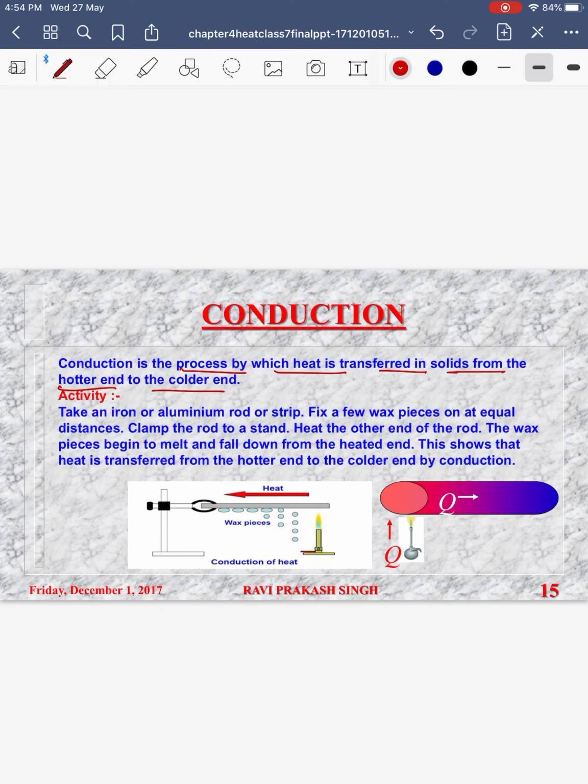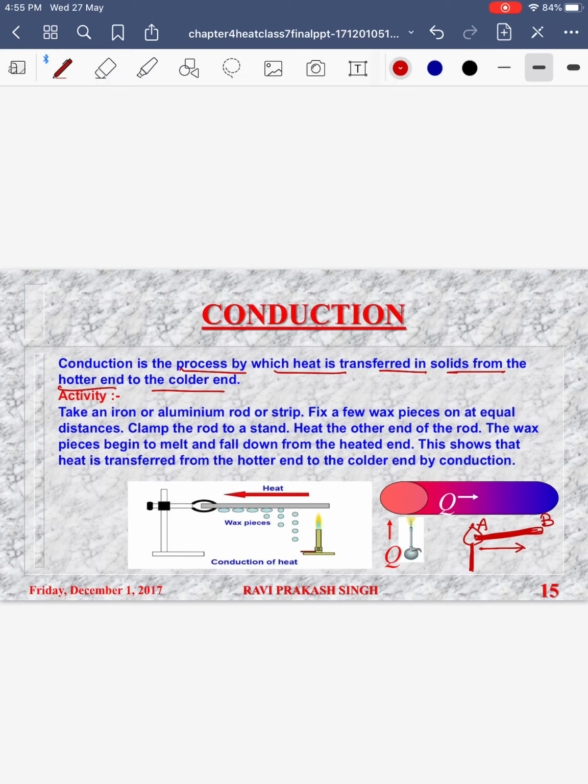Suppose we take a metal rod and we place one end on a flame. Okay, this is a flame and we have taken a metal rod and we keep one end, the end A, touching the flame. After some time, if you touch end B, you will feel that it also becomes warm. That is because heat has transferred from the hotter end A to the colder end B. Now how is this heat transferred? It is transferred by the vibration of the molecules, passing the heat from one molecule to the other.